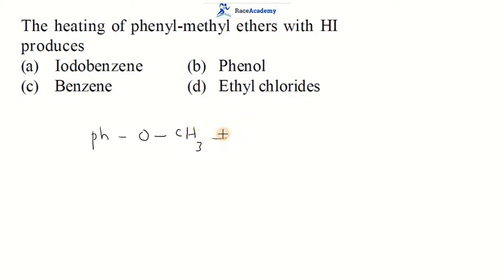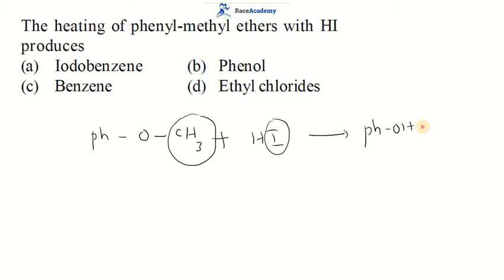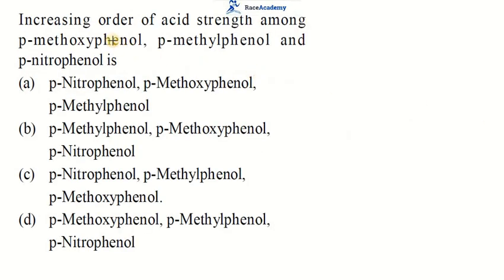So when you heat this phenyl methyl ether with hydrogen iodide, like we said earlier, the smaller group will form iodide. The rest of the other one will form the OH form, that is PhOH plus CH3I. That means heating of phenyl methyl ether with hydrogen iodide produces phenol and methyl iodide. So phenol is there in the options, so that is the right option for this question. Let us move to the next one.